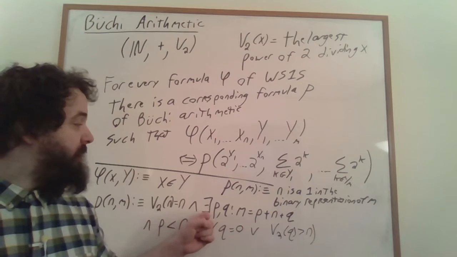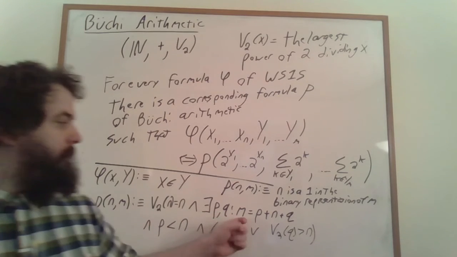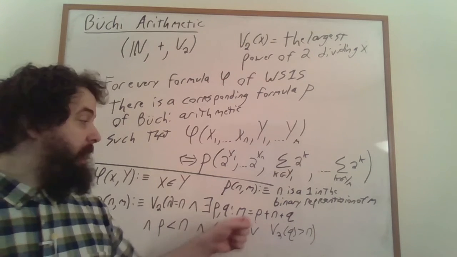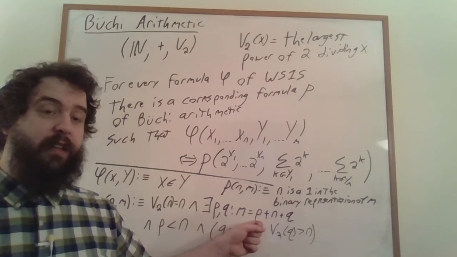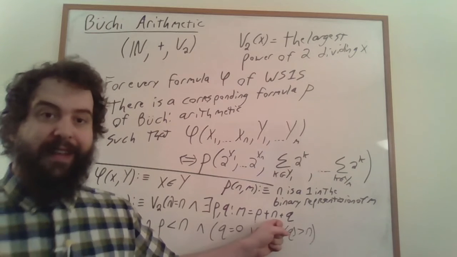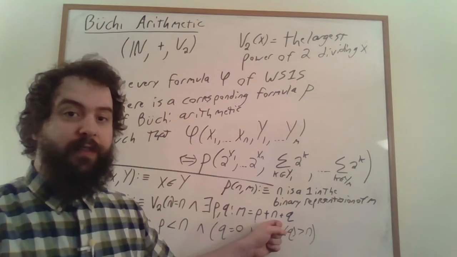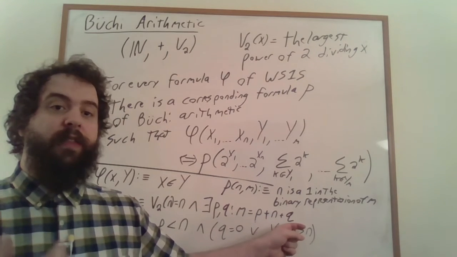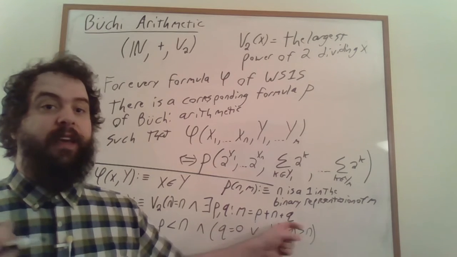And there are going to be numbers p and q such that m is p plus n plus q. We're going to want p to represent the contribution of the binary digits in lower places than n. We're going to then say that n is part of the contribution of these binary digits in constructing m, and then we're going to want q to be the contribution of all of the terms in higher places than n.